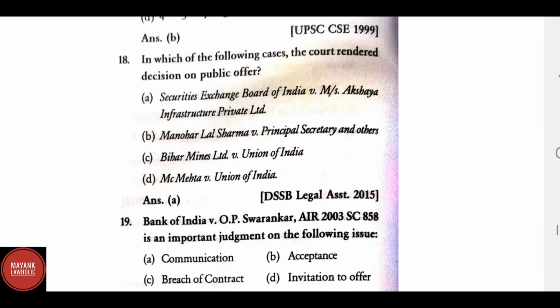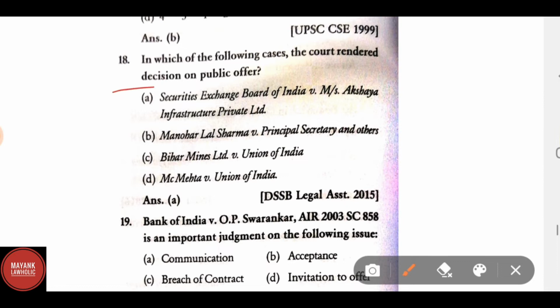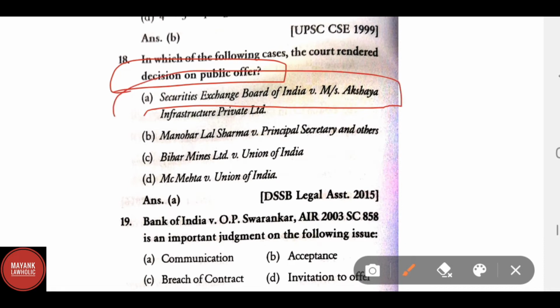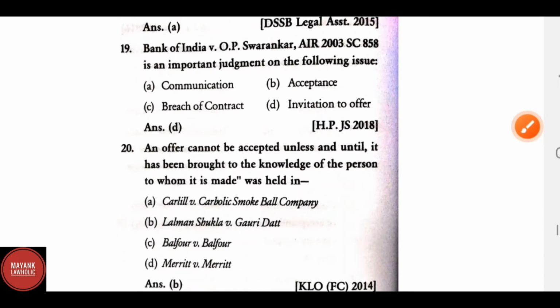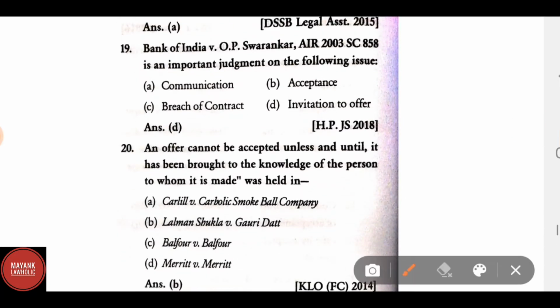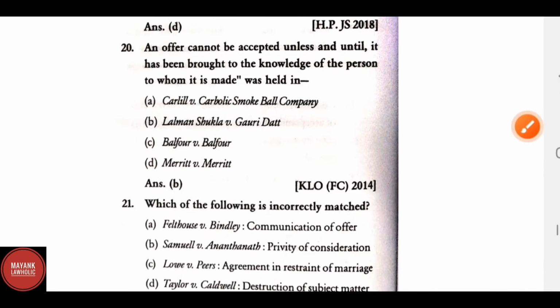In which of the following cases the court rendered decision on public offer? Correct answer is Securities Exchange Board of India versus Akshaya Infrastructure Private Limited. Bank of India versus O.P. Swarnkar, AIR 2003 Supreme Court 858, is an important judgment on the following issue. Correct answer is invitation to offer.